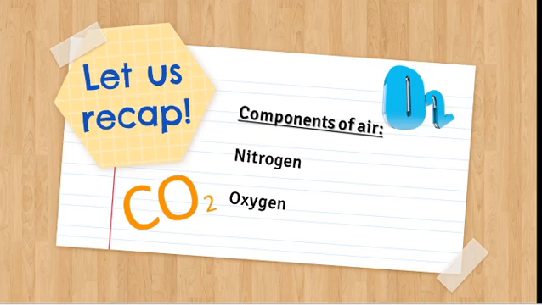Nitrogen gas is very important for all living things because it is helpful for the growth of all living things like plants, animals, and human beings. And oxygen is very essential for breathing. In the respiration process, oxygen is inhaled by us and we exhale carbon dioxide gas.